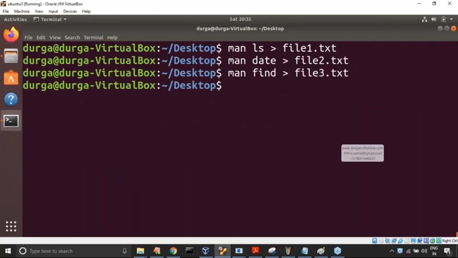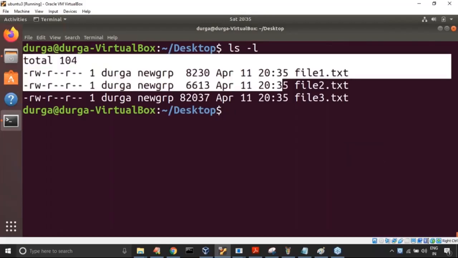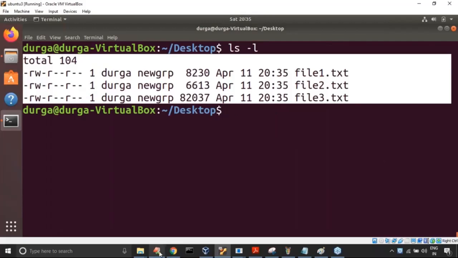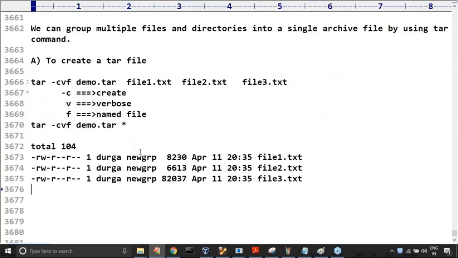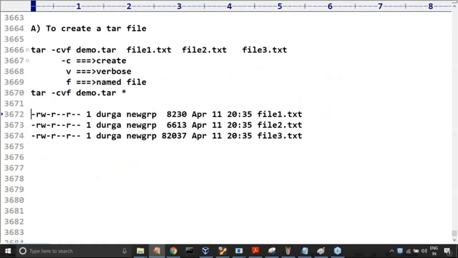Now three files are ready. Can you please observe? Three files are ready, ls -l. Huge data is also there in these files. Any doubt about how I created these files? It's very clear for you people, right?